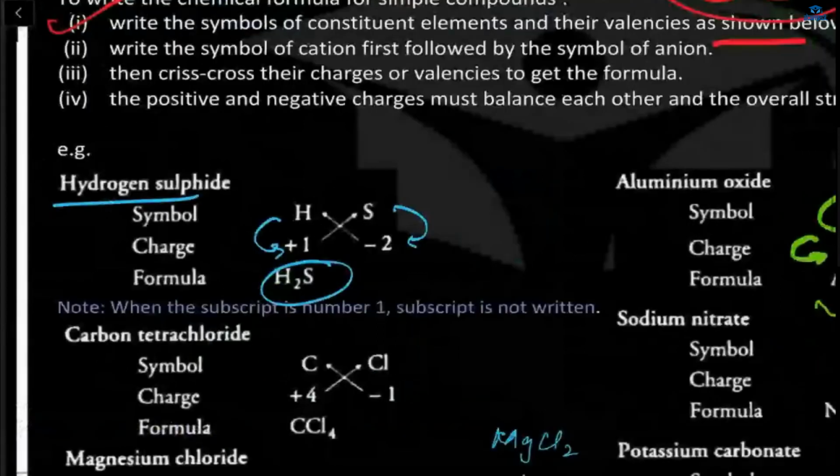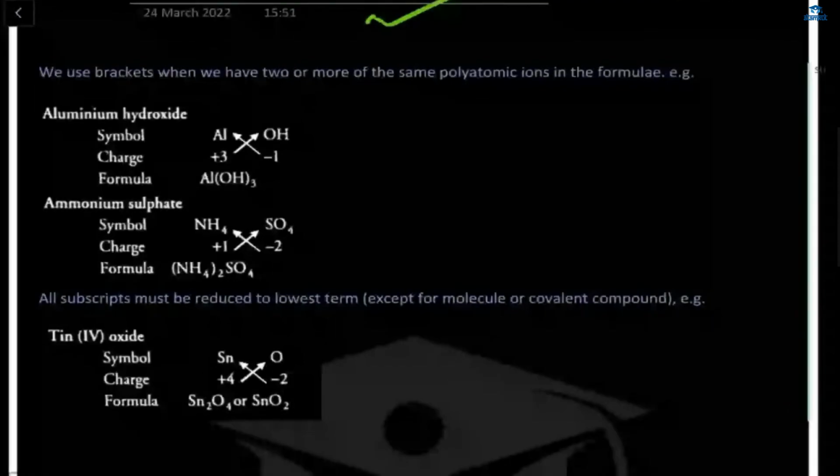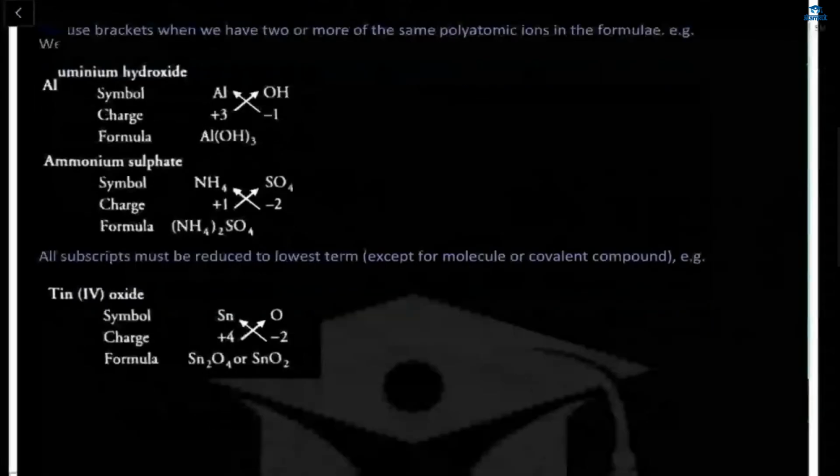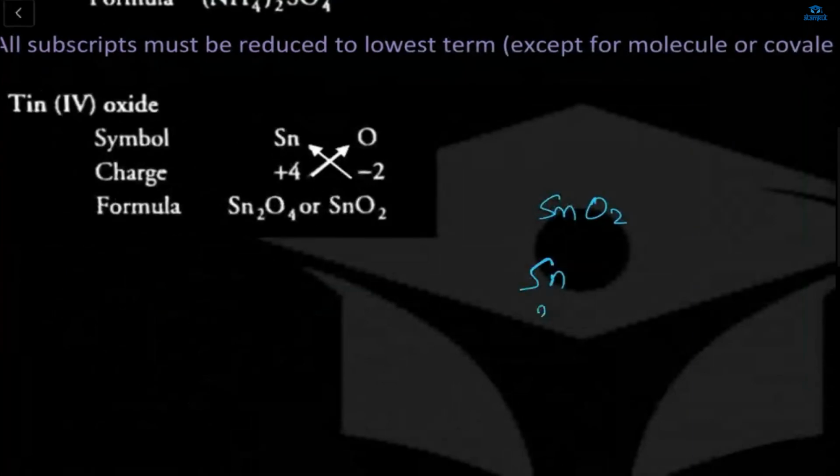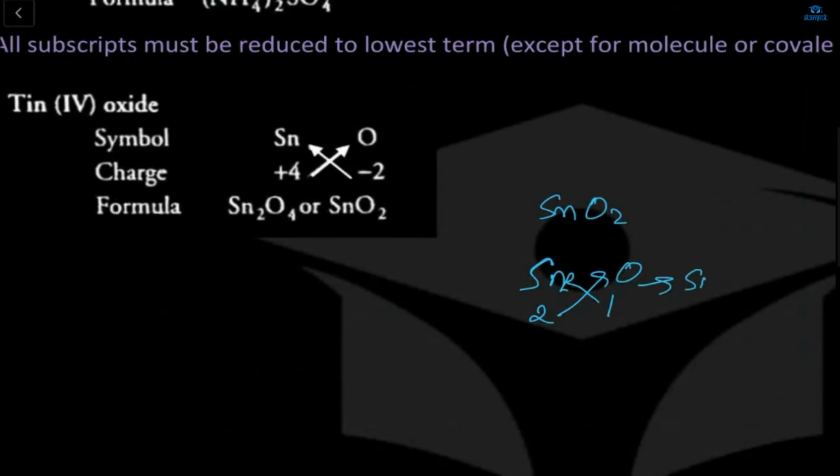Next, this is also a simple compound. SnO2 means Sn 2 and O 1. So this and this will combine, and it becomes SnO2 or Sn2O4. If in Sn there will be 4 and in O there will be 2, so it will be Sn2O4.